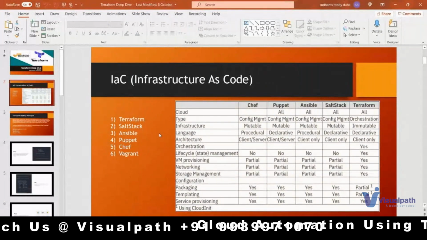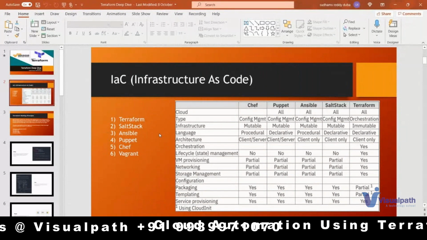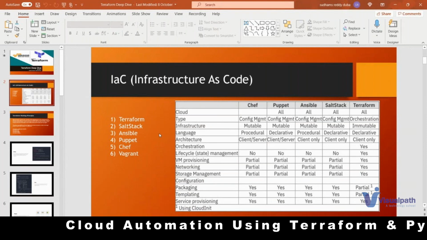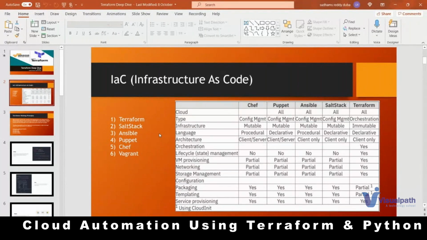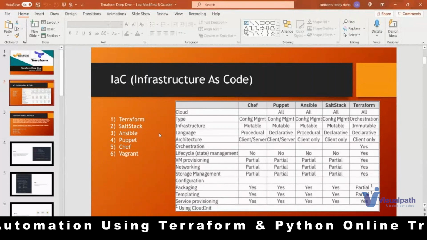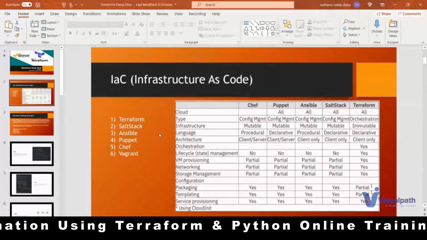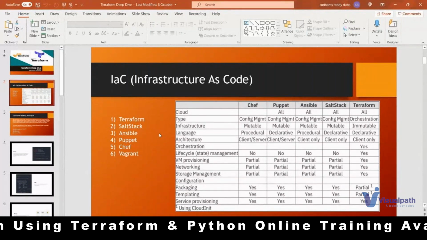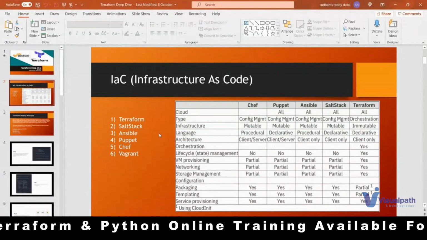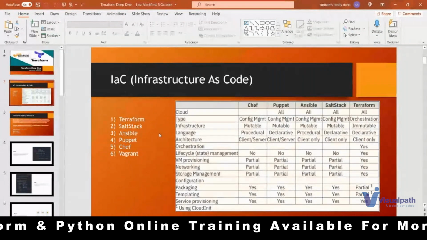Platform as a service, and software as a service. Okay, simple example I will give you. Infrastructure as a service is something where you will create a VM and configure the network. You specify what VM you want, what resources should be allocated to it, networking and all. Those are the things you do from your side.